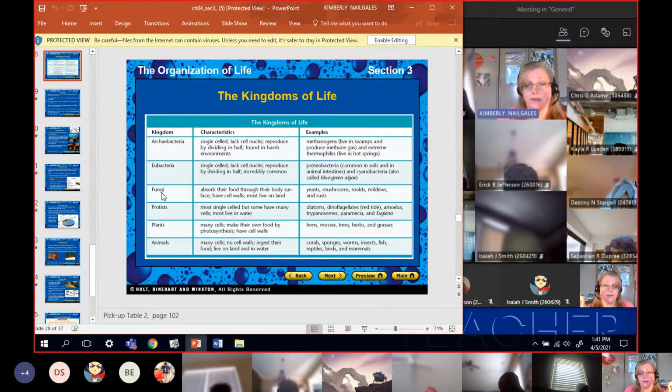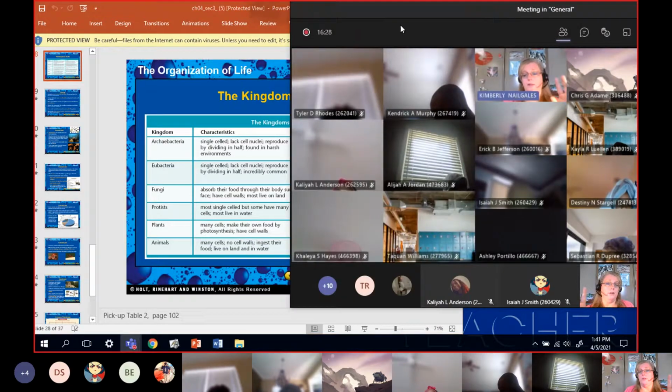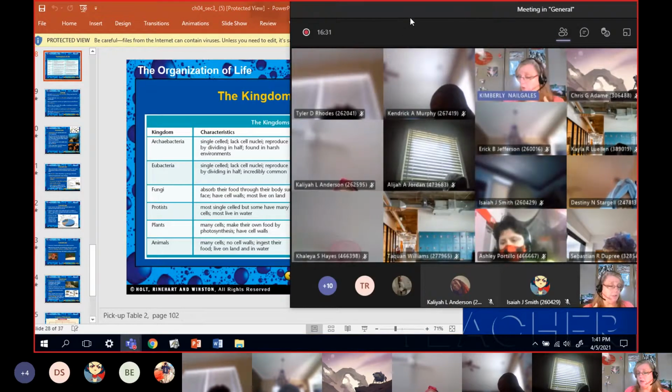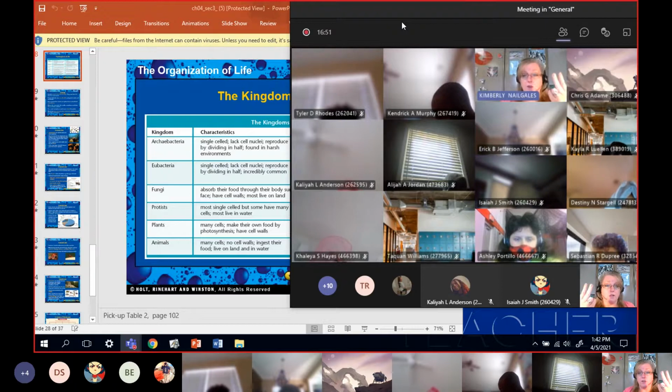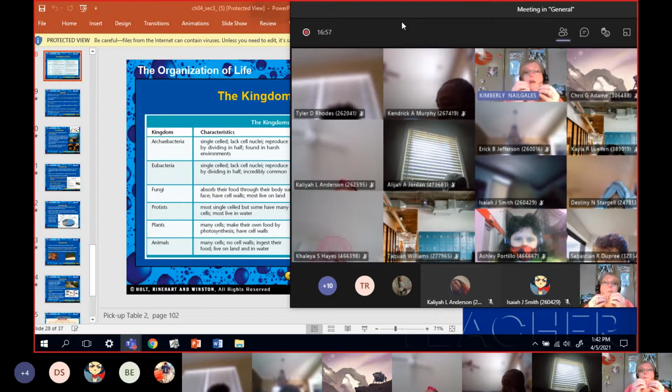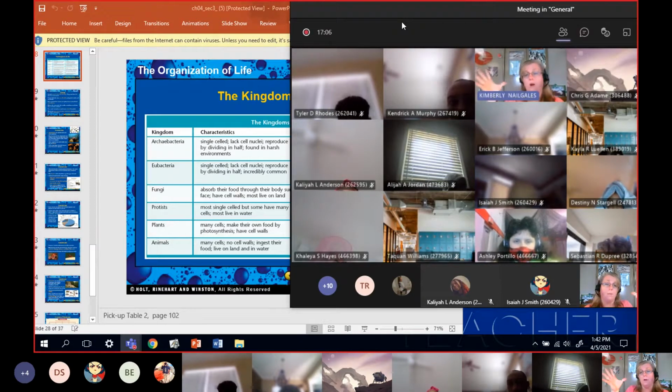Okay, now we've talked about the funguses. Every one of them has a nucleus. That's how they got to be separated. They also have a cell wall like a plant does, but they have to eat like an animal does. That's why they can't belong to either one of those two categories. And in the fungus category, most of them are multicellular, but there's one or two unicellular or single celled. Most of them are multicell.